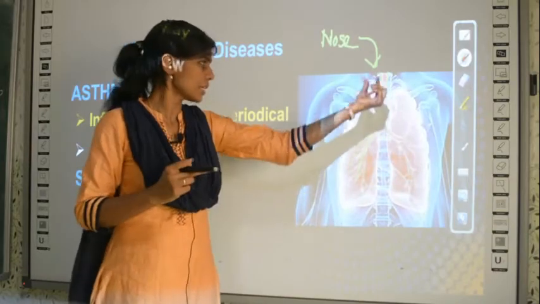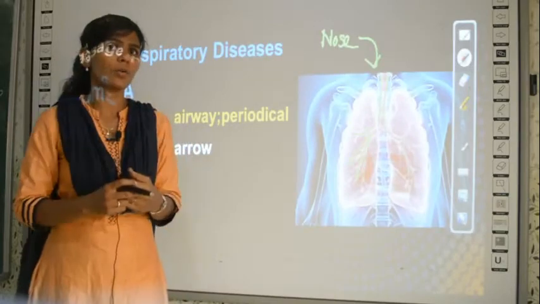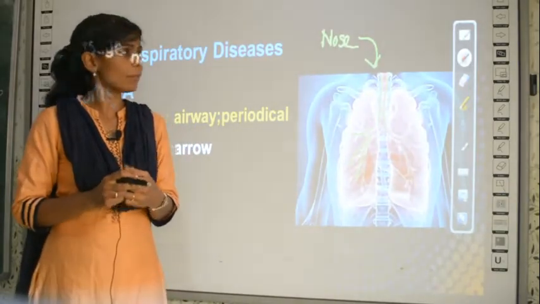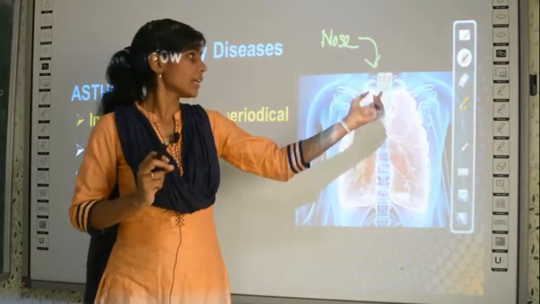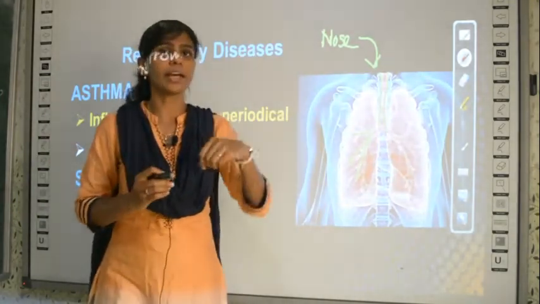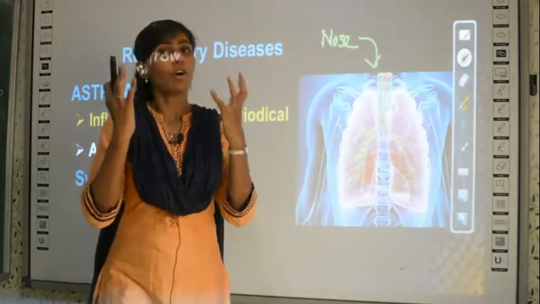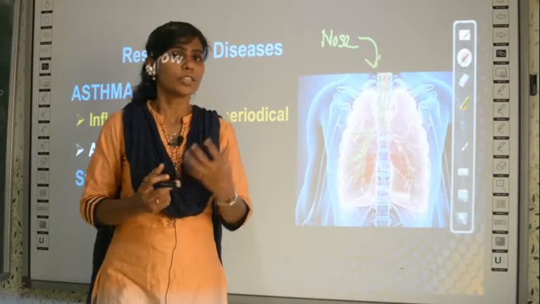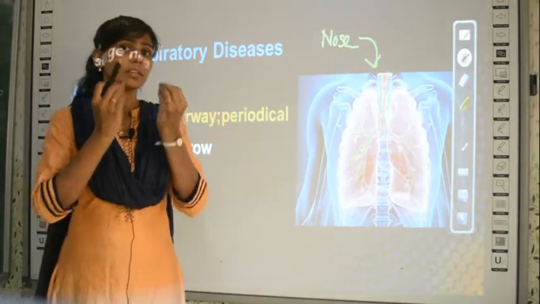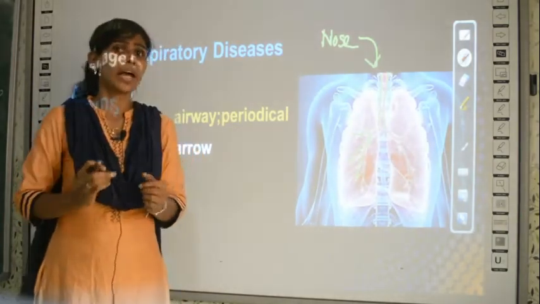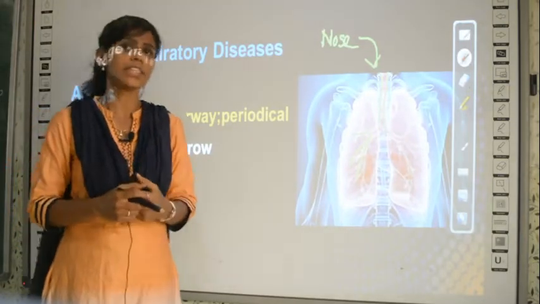There is a tube for the air to pass in and that tube has become swollen, or inflamed. So, what will happen? Obviously, the tube's size will become smaller, which means the passage through which the air can pass will become narrow because of the inflammation. Usually you breathe some amount of air, and when the air is restricted, when there is a narrow tube and air cannot enter properly, what will happen? You will have difficulty in breathing, right?